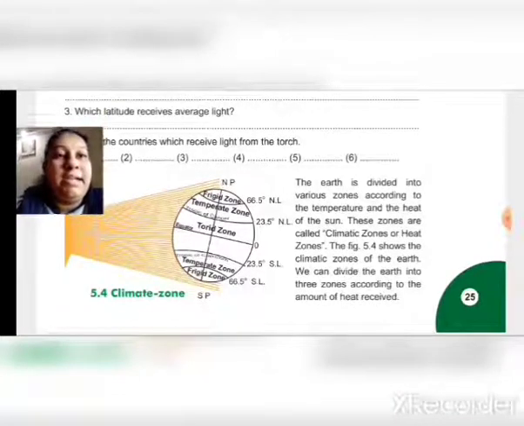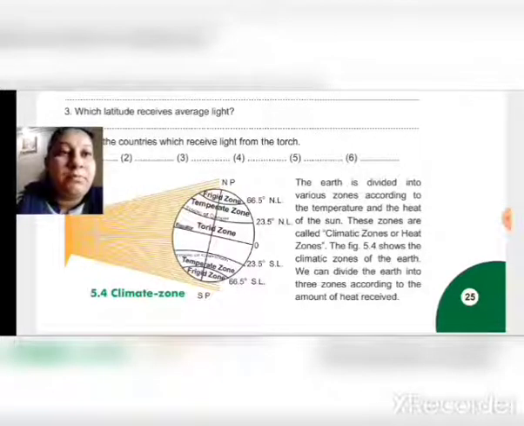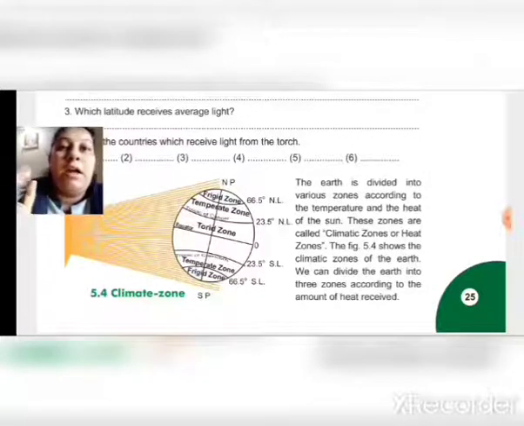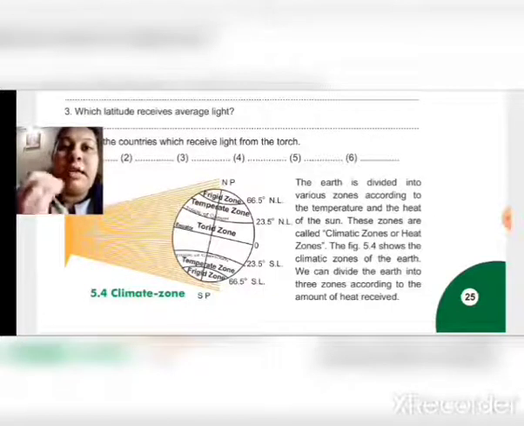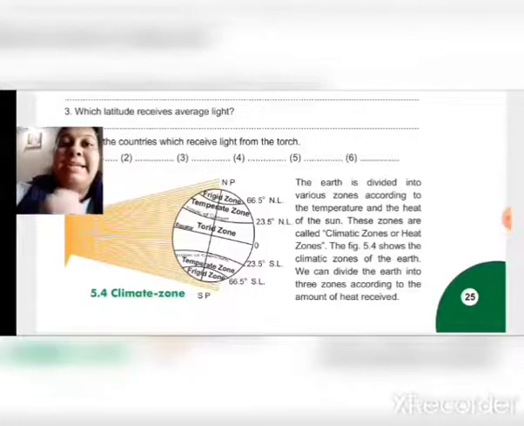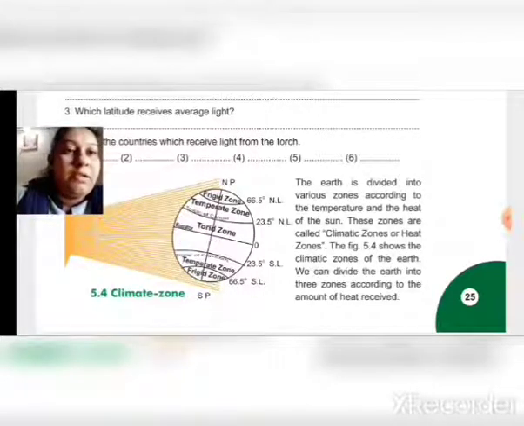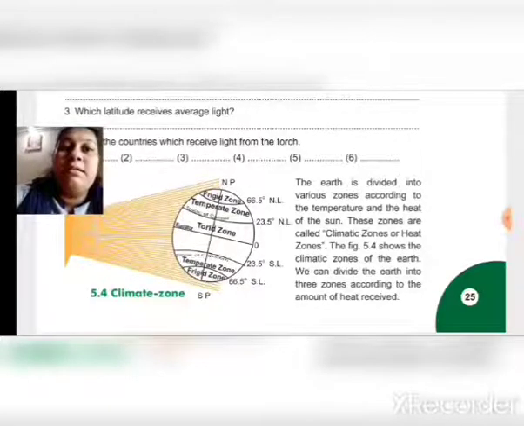The Earth is divided into various zones according to temperature and the heat of the sun. These zones are called climatic zones or heat zones. Figure 5.4 shows the climatic zones of the Earth. Here you can see the different climatic zones.